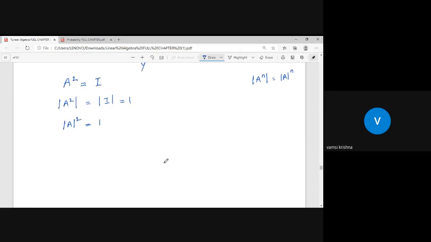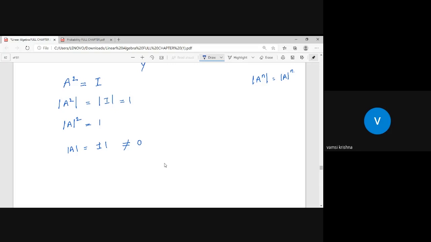Now what do you say? Determinant of A whole square is 1 means det A is equal to plus or minus 1. Either it is plus 1 or minus 1, it doesn't matter, but my intention is to say only one thing: it should not be equal to 0. So finally, det A is not equal to 0.